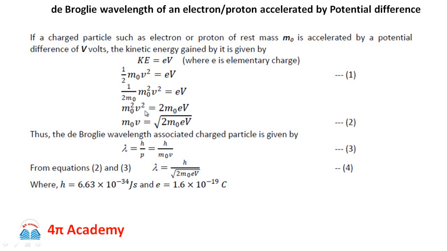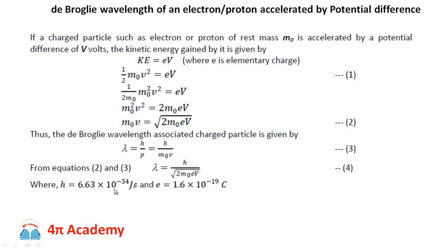So m0 v squared is equal to twice m0 eV, or m0 v is equal to square root of twice m0 eV. So this m0 v is nothing but momentum, and therefore we can write the de Broglie wavelength associated with a charged particle as lambda is equal to h upon p, which is h upon m0 v. So from equations 2 and 3 we get lambda is equal to h upon square root of twice m0 eV, where h is Planck's constant.